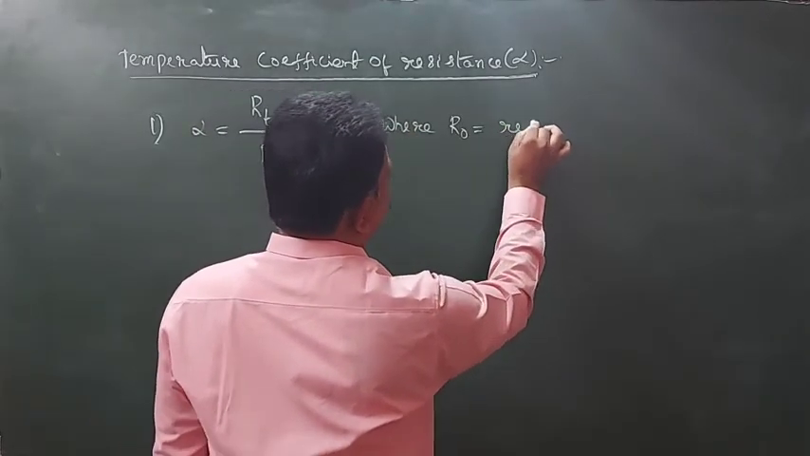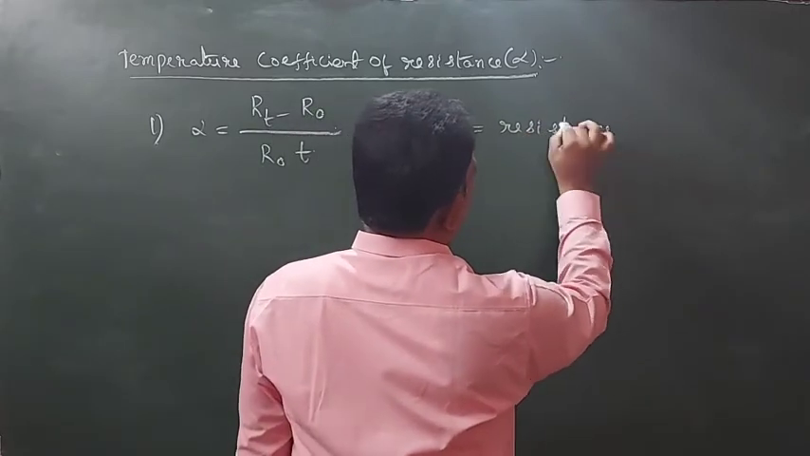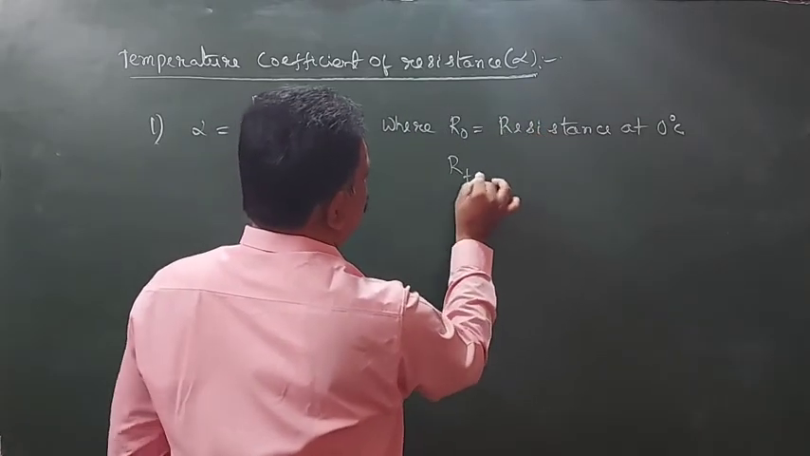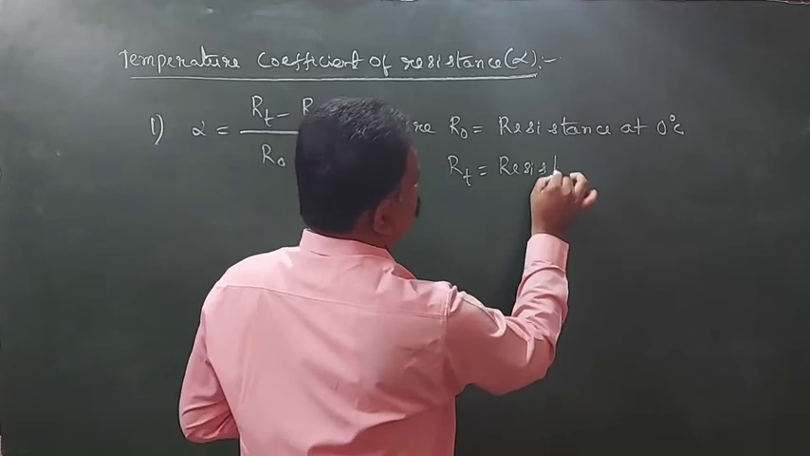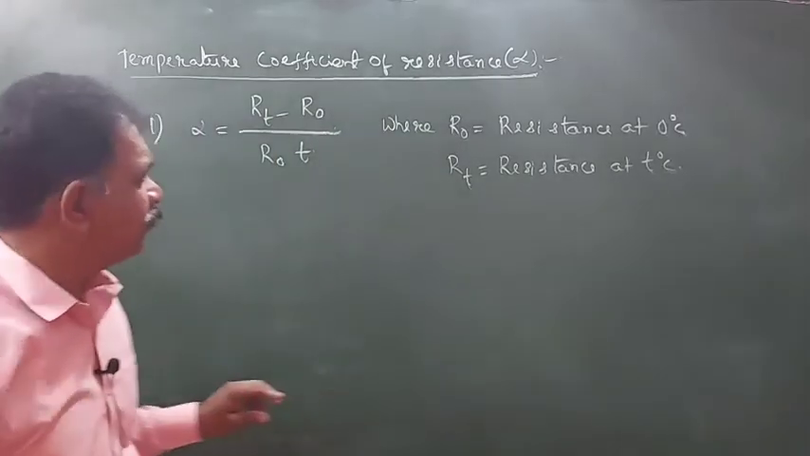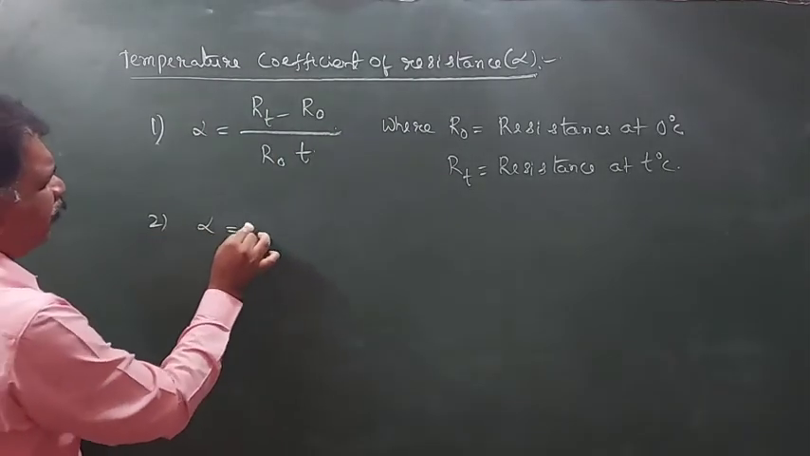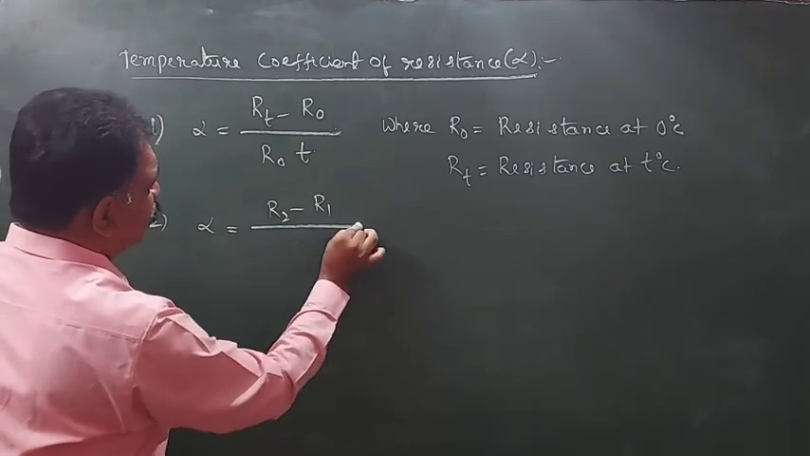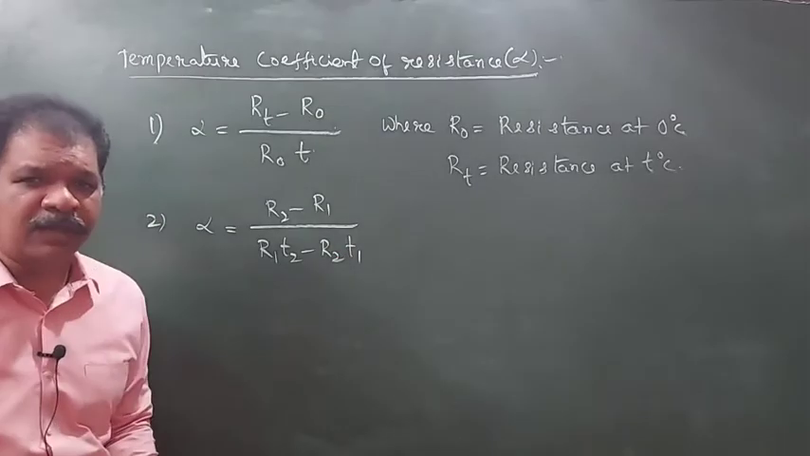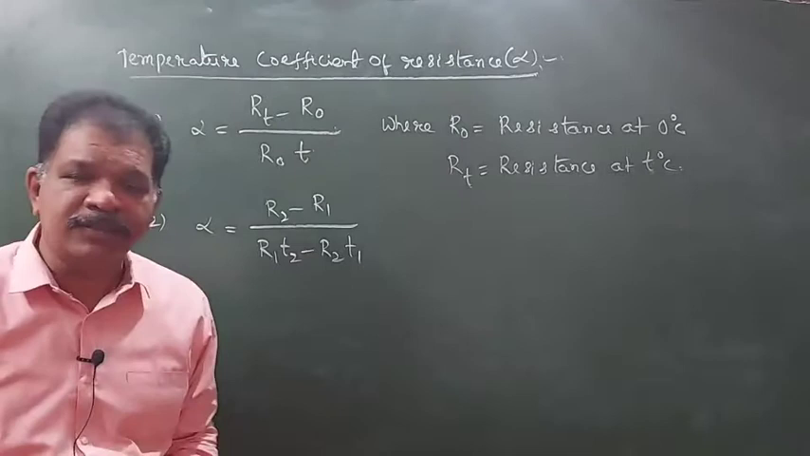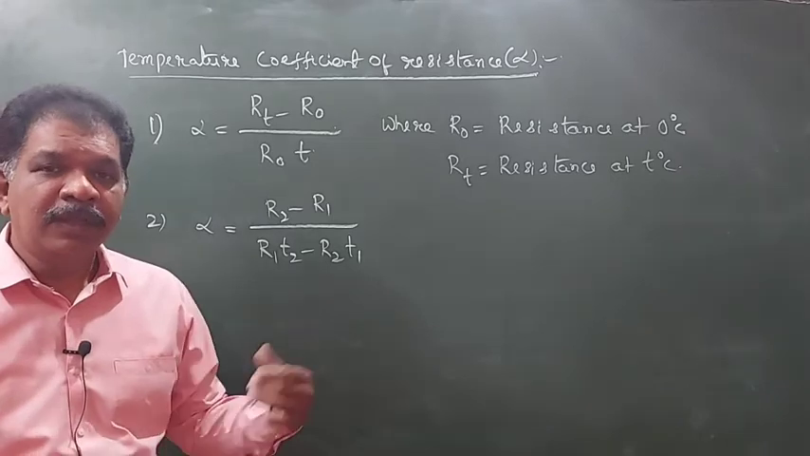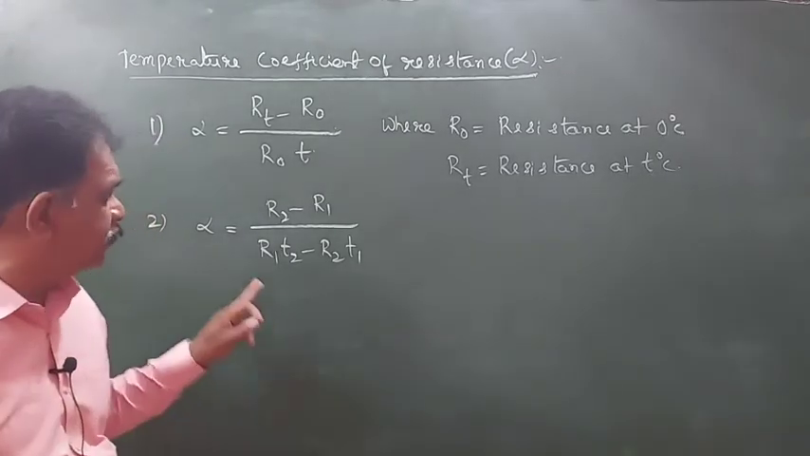R naught is resistance at 0 degrees centigrade. RT is equal to resistance at T degrees centigrade. Or we will use the formula alpha is equal to R2 minus R1 by R1 T2 minus R2 T1. If we don't know the resistance at 0 degree centigrade, resistance at T1 degree centigrade is given, resistance at T2 degrees centigrade is given.